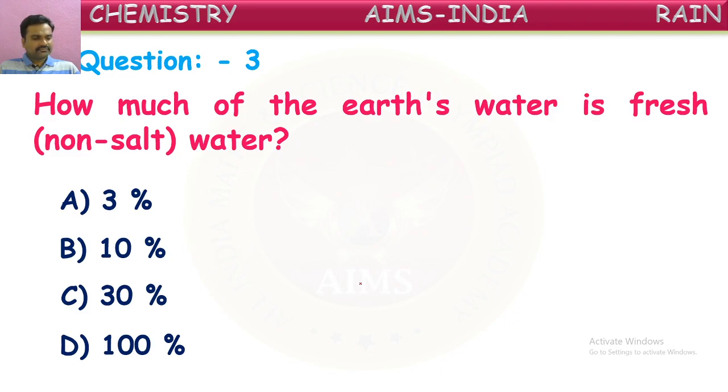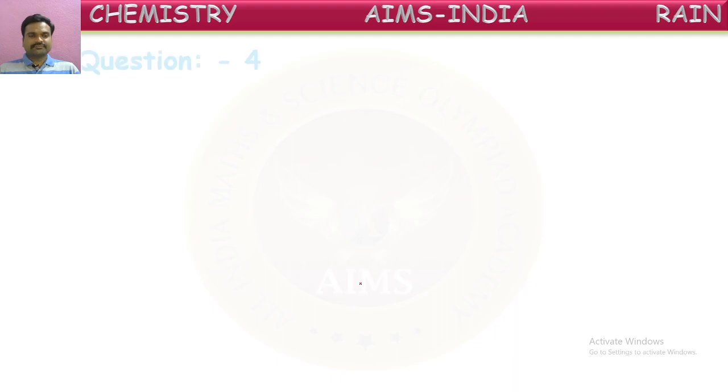Okay, good. It is 3%. Around 97% of water available on the surface is salty, impure form of water. It is present in the seas and oceans. Only 3% of water exists in the fresh form. Nice. Next one.